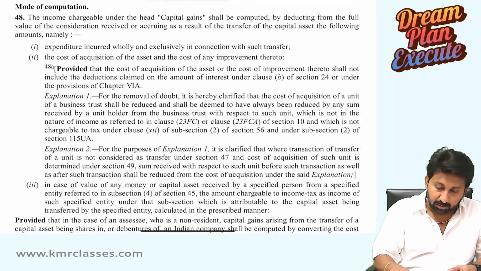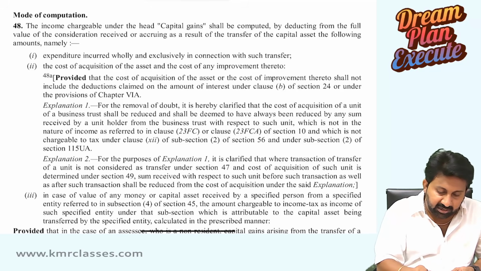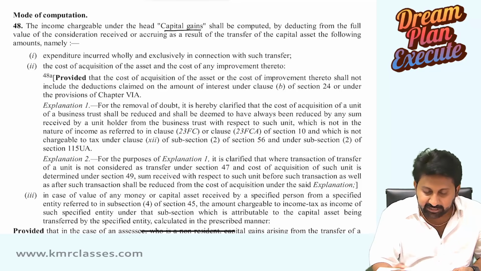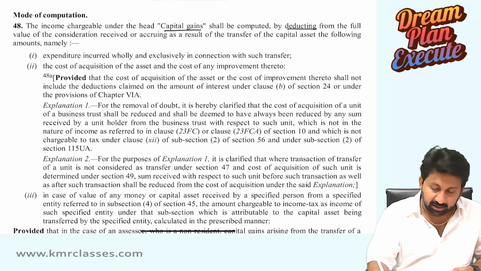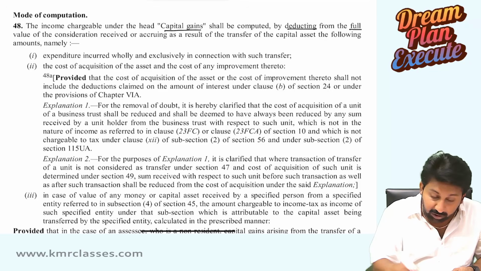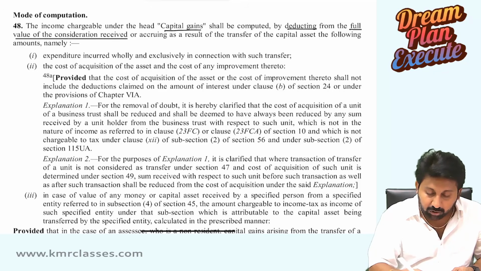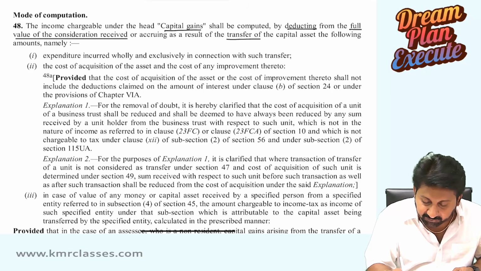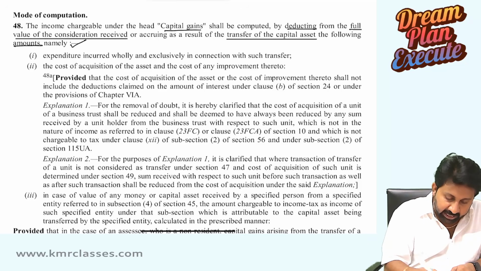Mode of computation. The income chargeable under the head capital gains shall be computed by deducting from the full value of consideration received or accruing as a result of transfer of capital asset the following amounts, namely.